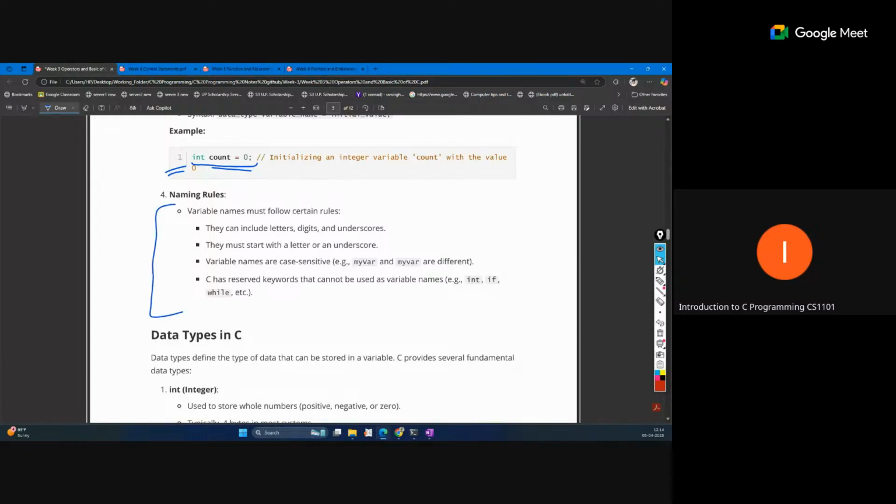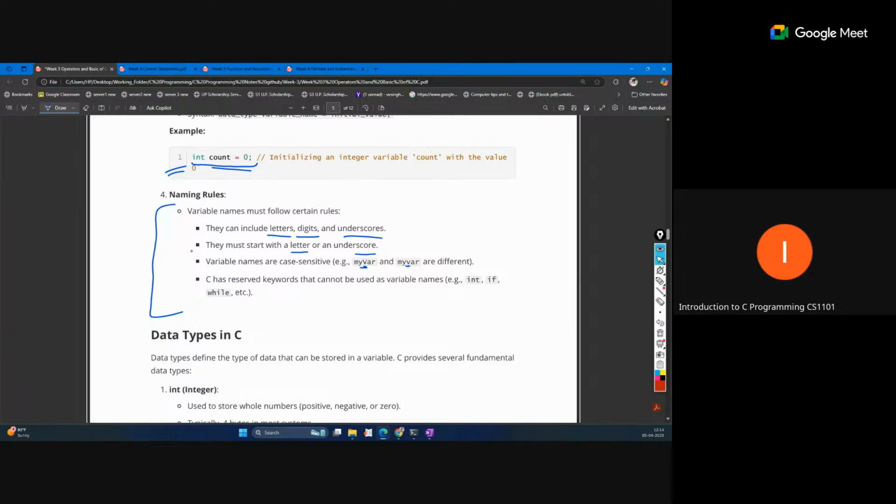So naming rules, how we can define variables: the name should contain only these 3 sets of characters, letters, digits, and underscore. No extra character is allowed. Also the name should start with a letter or underscore, so we cannot start with a number. Variable names are case sensitive, so if you can see this capital V and this small v, both are different.